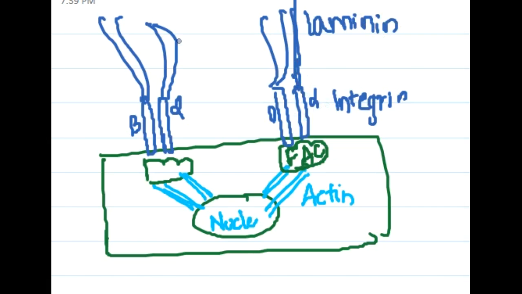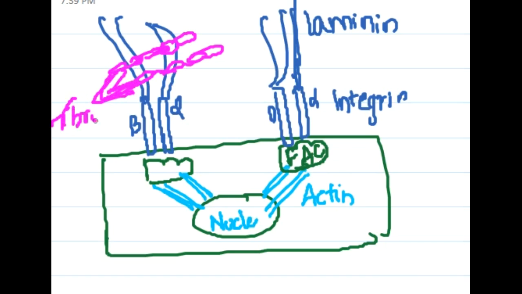Now these integrins are connected to the molecule called fibronectin. So this is the fibronectin which you can see. Integrin is connected to fibronectin.